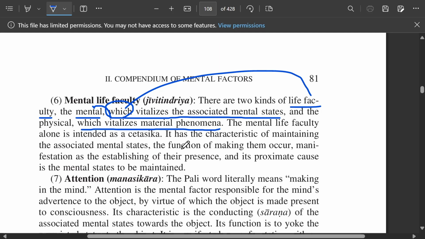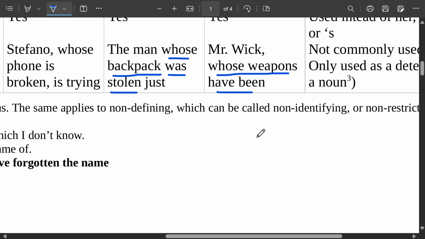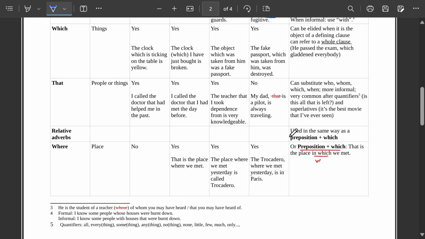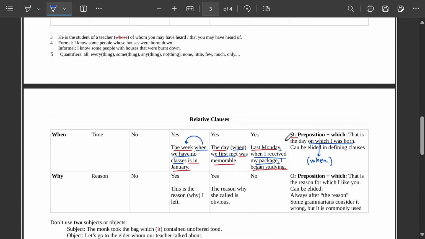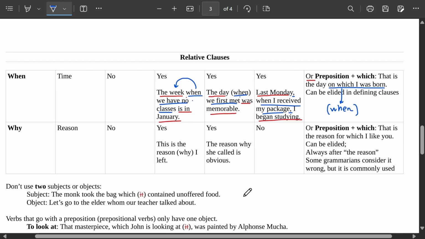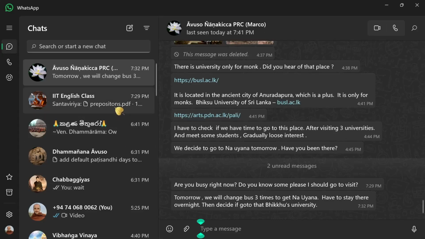Okay, enough, no? Or you want some more? No, enough. We just have an hour. Okay, this was a review a bit on what is defining and non-defining. So now you have to make a sentence with "when", or you can make a sentence with "in which" or "on which", depending on the verb, it could be a different preposition. So you make a sentence immediately and you send it on WhatsApp. Even Santa Viria and Damanyana. Can you make one?